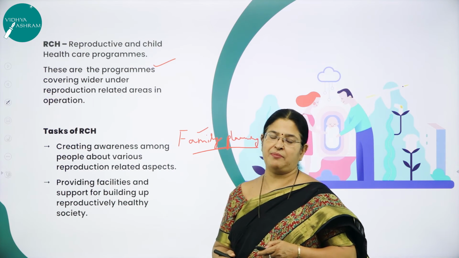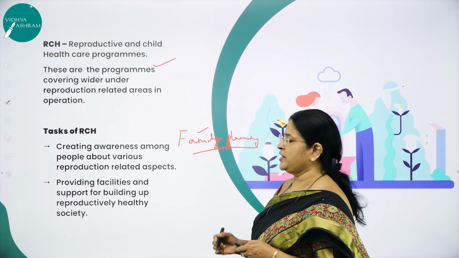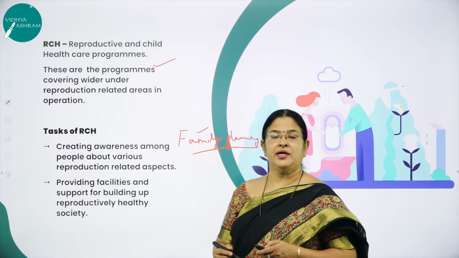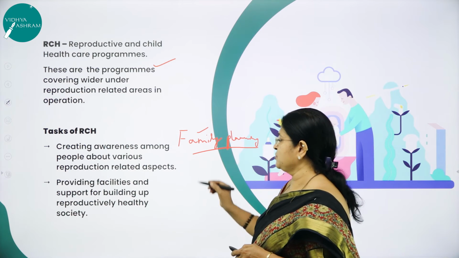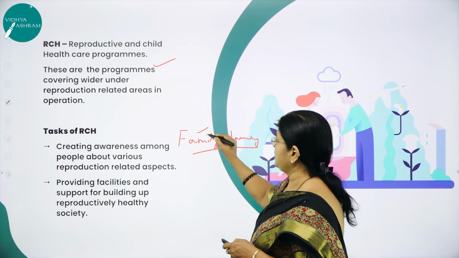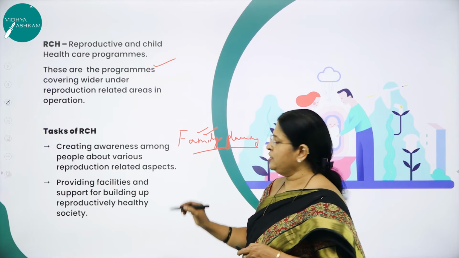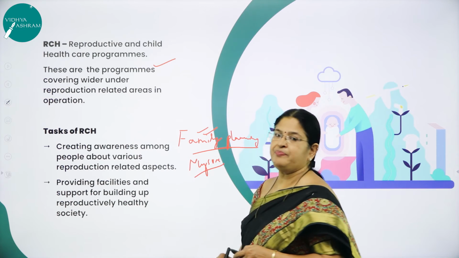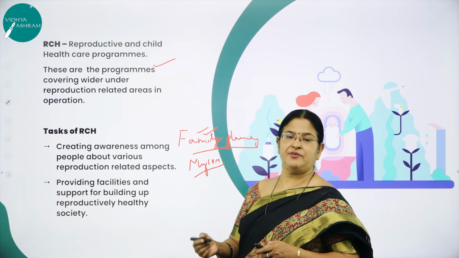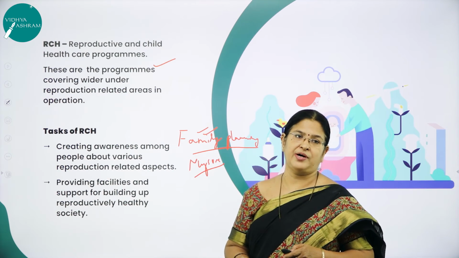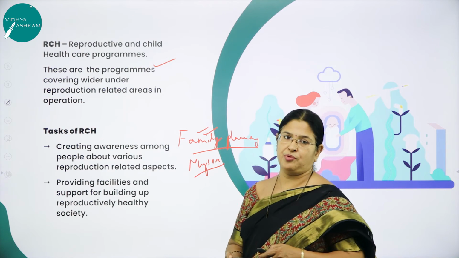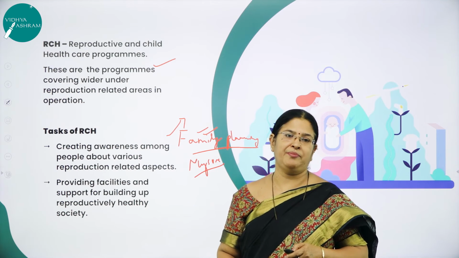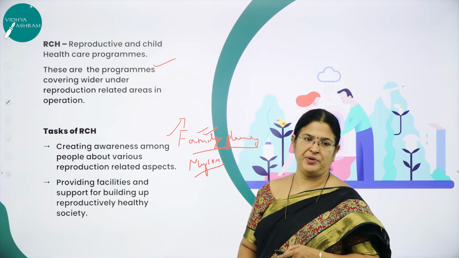The concept of family planning was first introduced by the Ministry of Health and Family Welfare, right? And the first effort was made in Mysore. So the first family planning unit was implemented in Mysore, right? And as I said, one of the very important programs of RCH is what? The family planning program. So this is also one very important strategy to be implemented to control the human population.